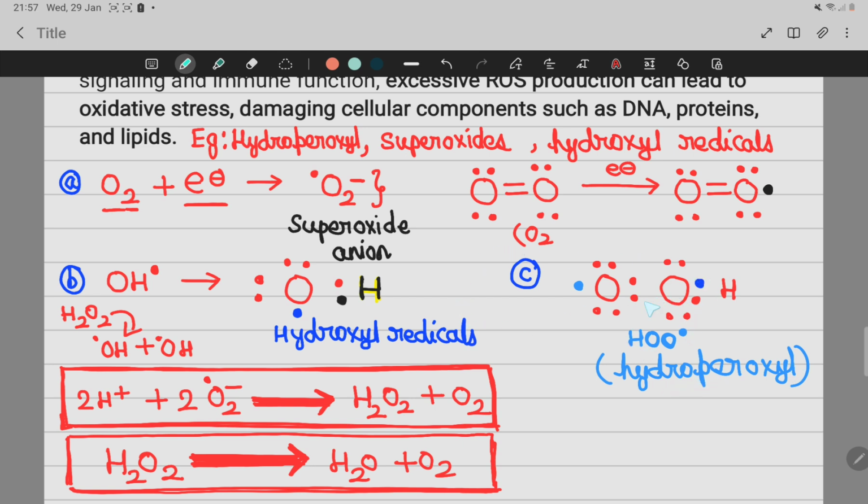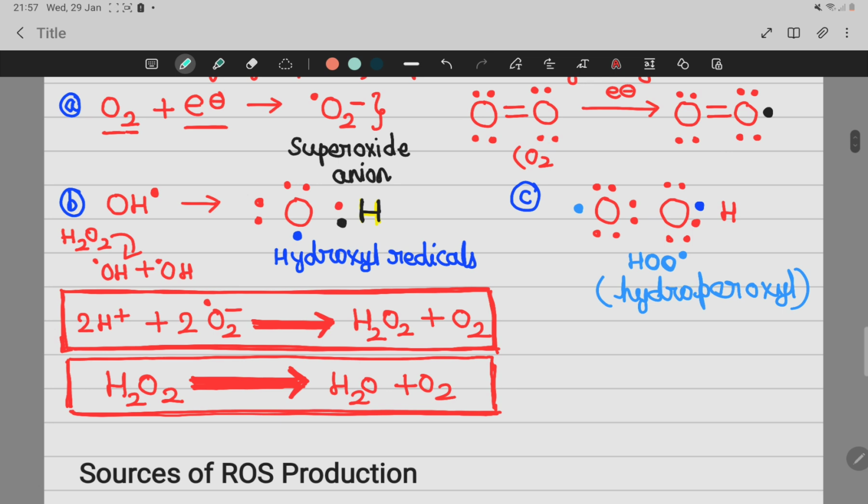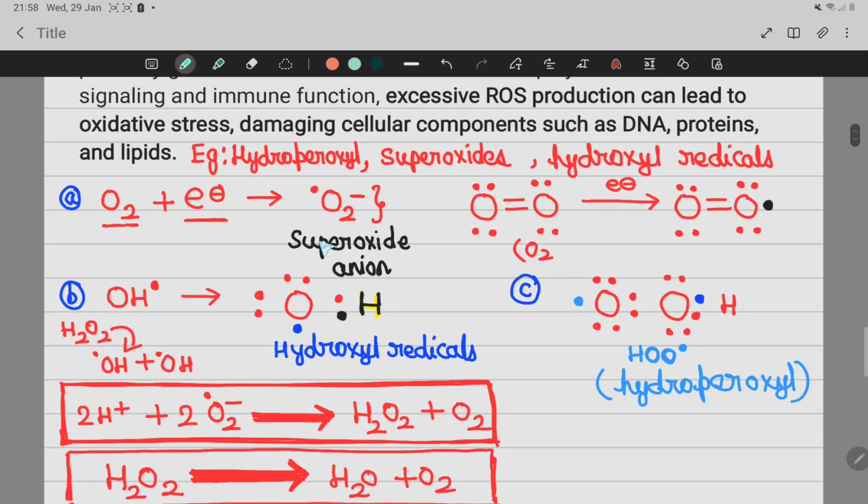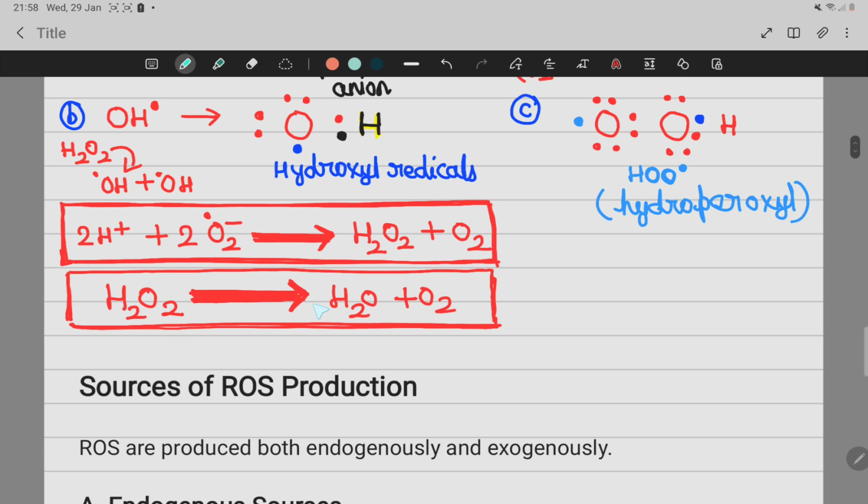All these reactive oxygen species are highly dangerous. They create so many problems that we'll see later in detail. Now what does our body do when these free radicals form? The body will try to scavenge them. Two superoxide anions will react with hydrogen ion and form H2O2. This H2O2 will be broken down into H2O and O2 by the catalase enzyme.